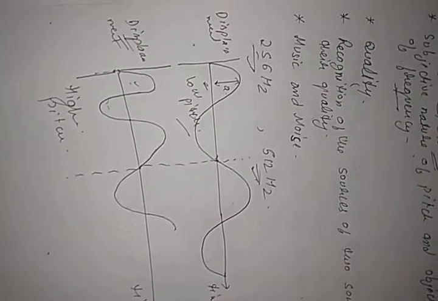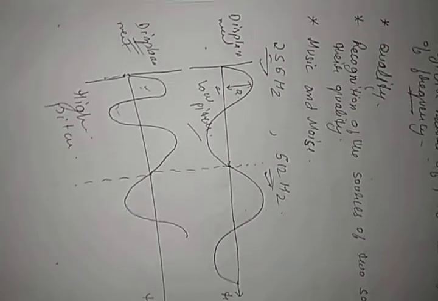Clear? Now the next topic is subjective nature of the pitch and objective nature of the frequency. Now see, subjective nature and objective nature, which we have discussed in the previous video. If something is measurable, it is objective; if something depends on the sensation, it is subjective.